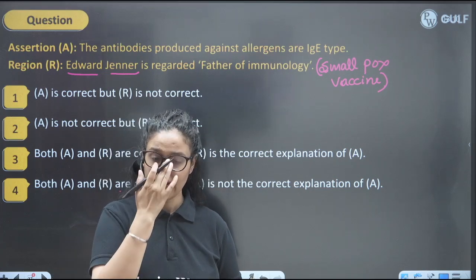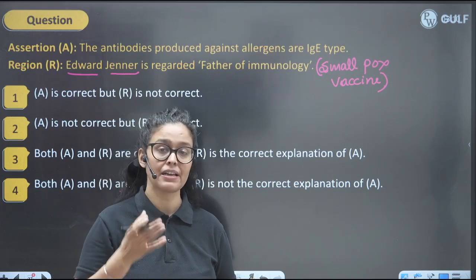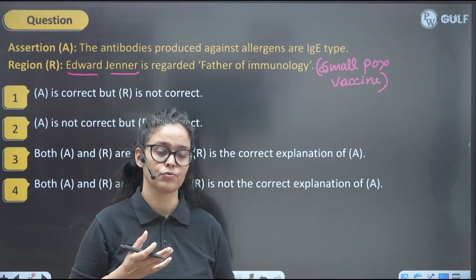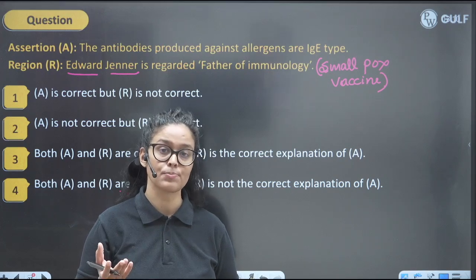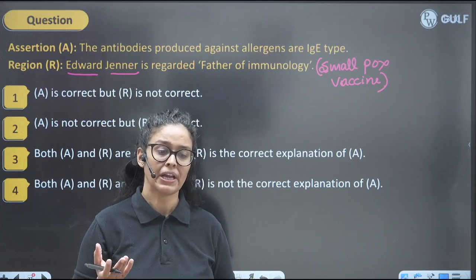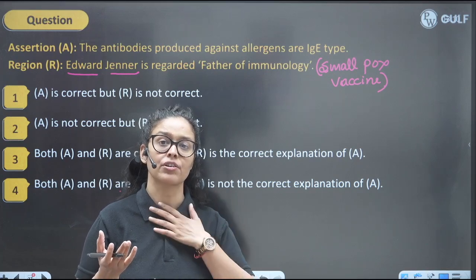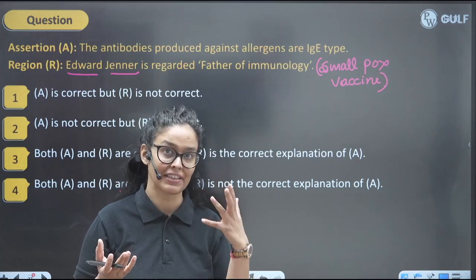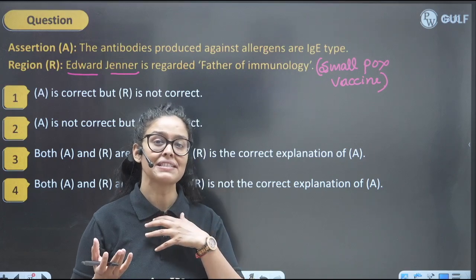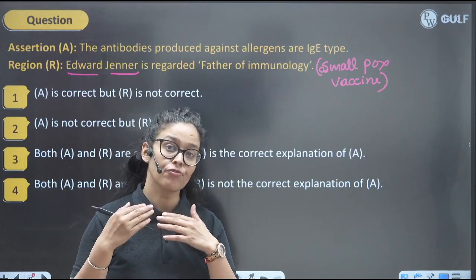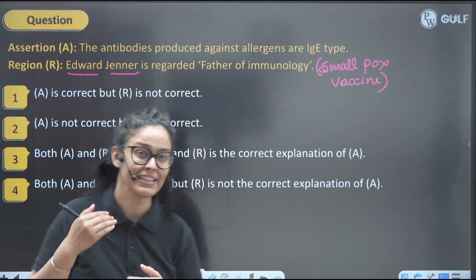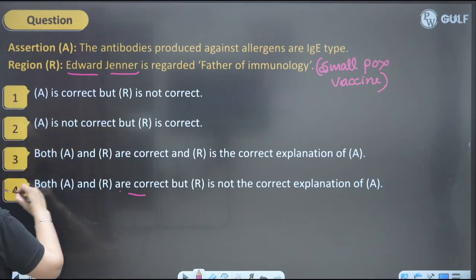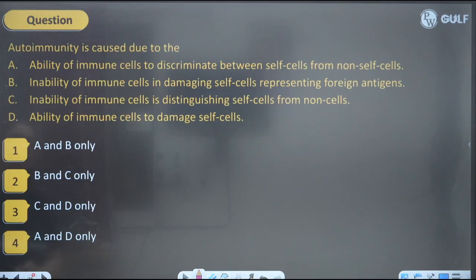Milkmaids were basically resistant to smallpox. He thought, because these people are coming in contact with the cow which has cowpox, they are getting immunized. From there he got the idea of vaccination, and that's why we call him the father of immunology. So the perfect answer will be 4 here.